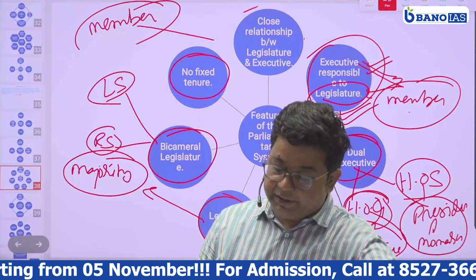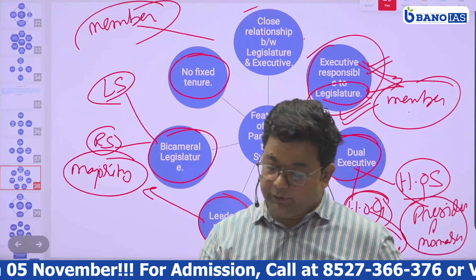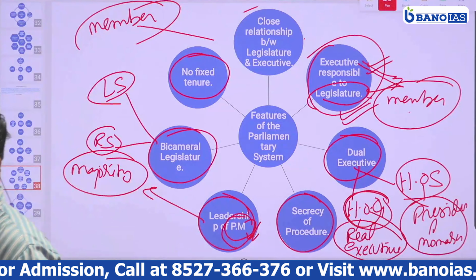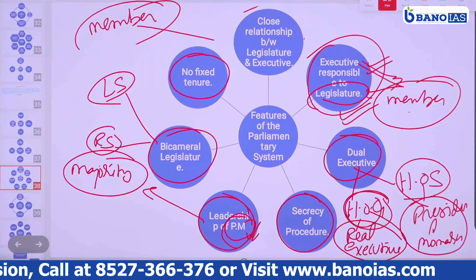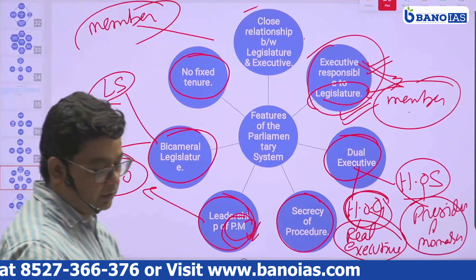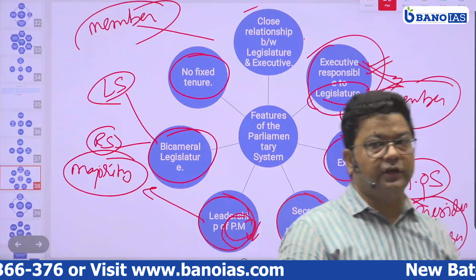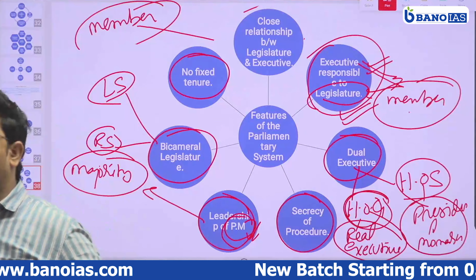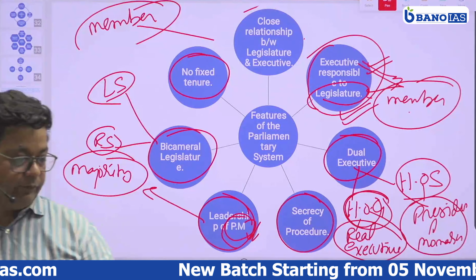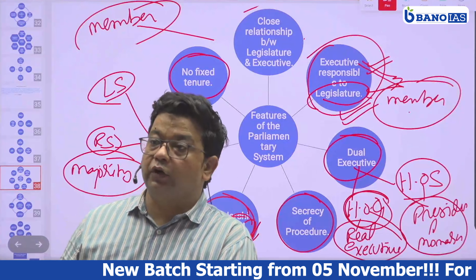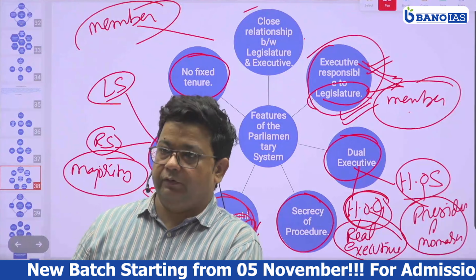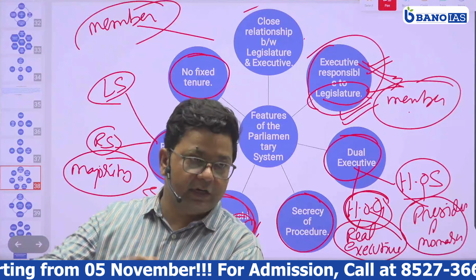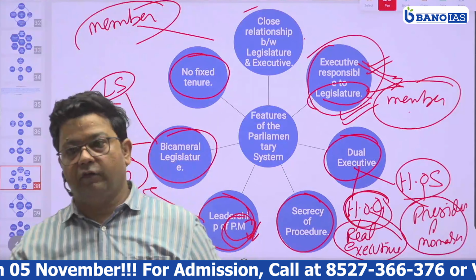The Prime Minister and the ministers are elected from the members of Parliament, which implies that the executive emerges out of the legislature. Emerge out of the legislature means come out from the legislature. So this shows that there is a close connection between the legislature and executive, because they are a part of the legislature.